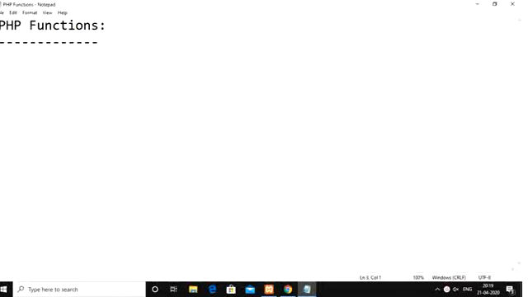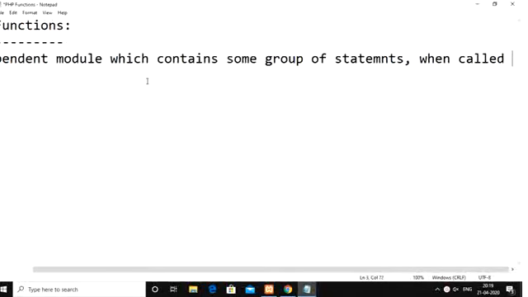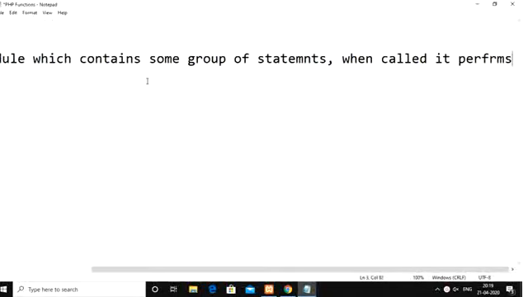Hello everyone. As part of today's sessions, we are going to discuss the PHP functions concept. Generally in any language, a function is nothing but an independent module which contains some group of statements. Whenever we call this function, it performs some specific task.